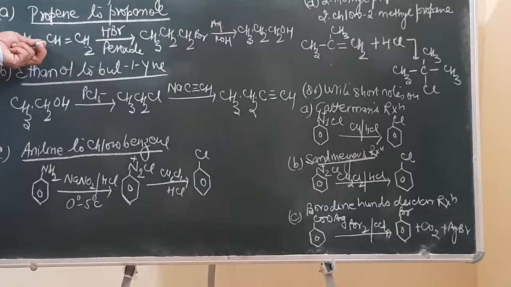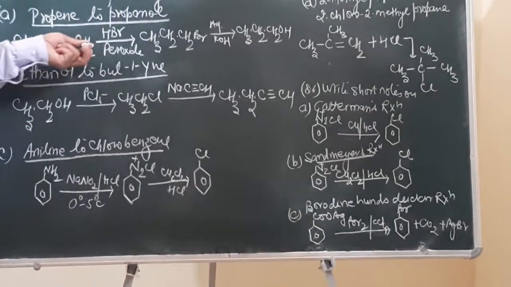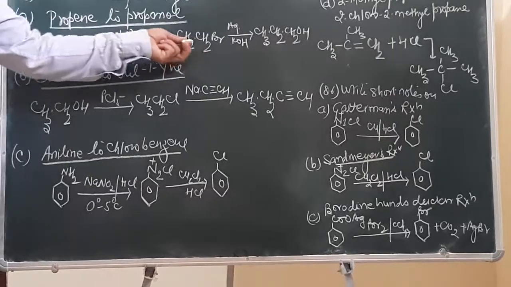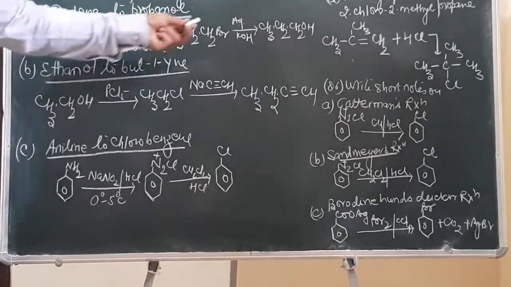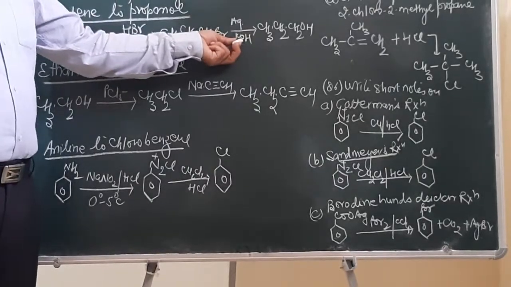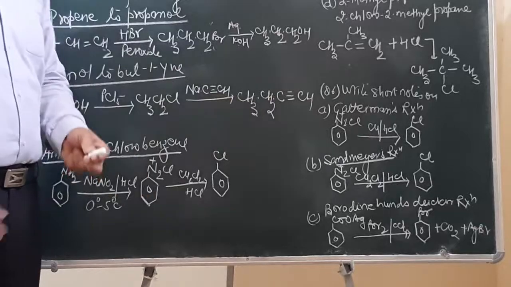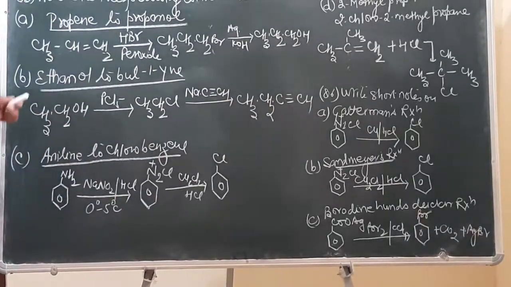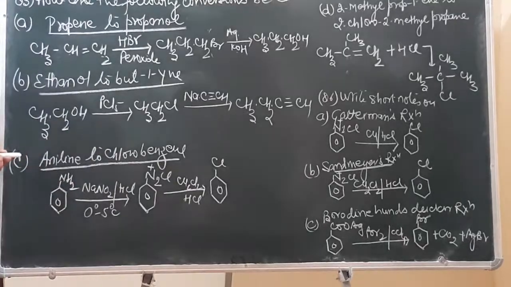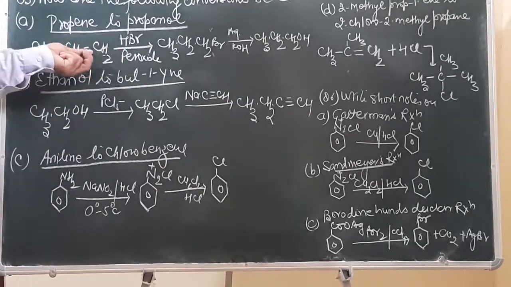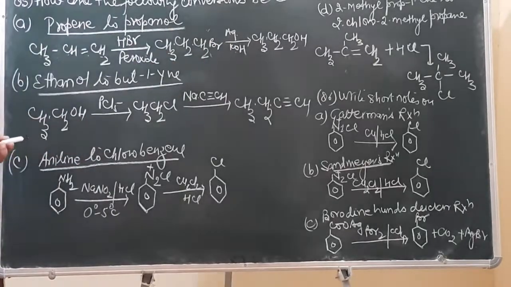So, how will we do it? Propene is made to react with HBr in presence of peroxide. It will result in the formation of 1-bromopropane. This 1-bromopropane, when made to react with aqueous potassium hydroxide, undergoes a nucleophilic substitution reaction. Instead of Br, the OH group will be obtained. So, propene gets converted into propan-1-ol. Here the mechanism is electrophilic addition reaction. Here the mechanism is nucleophilic substitution reaction.